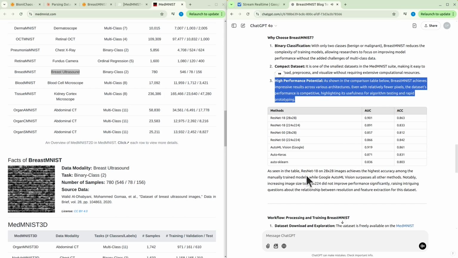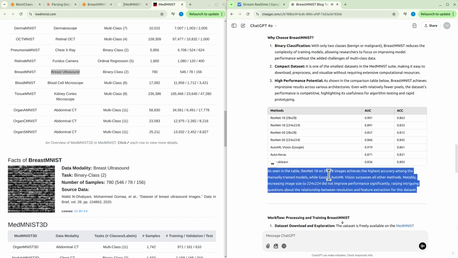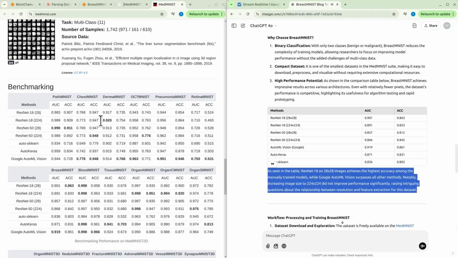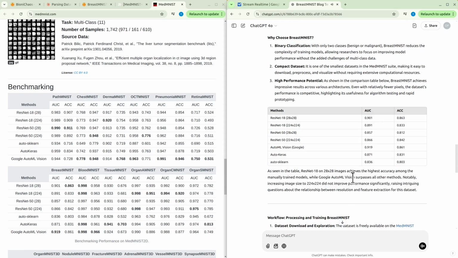Methods, AUC, ACC. ResNet-18 (28), 0.901, 0.863. ResNet-18 (224), 0.891, 0.833. ResNet-50 (28), 0.857, 0.812. ResNet-50 (224), 0.866, 0.842. AutoML Vision, Google, 0.919, 0.861. AutoKeras, 0.871, 0.831.